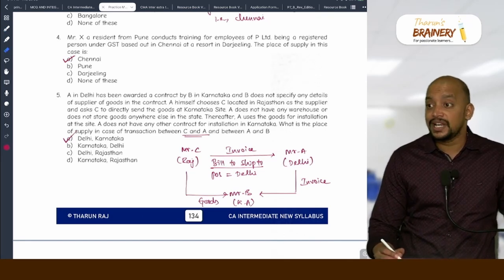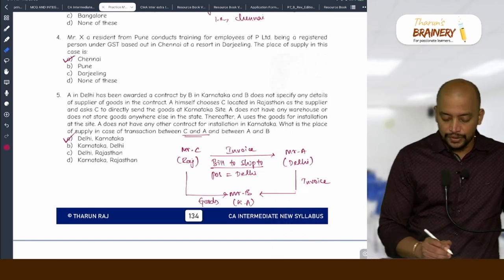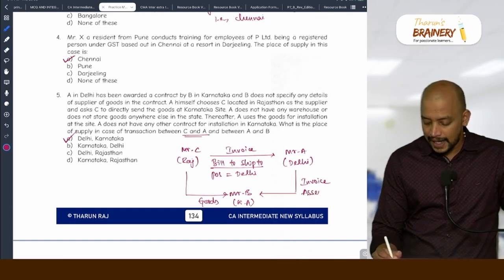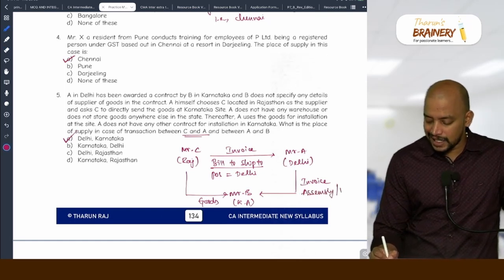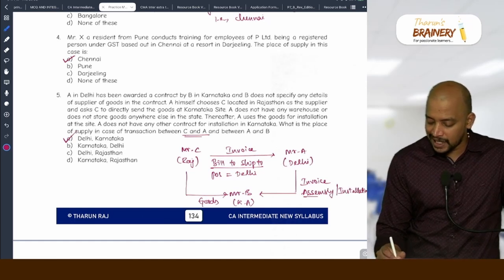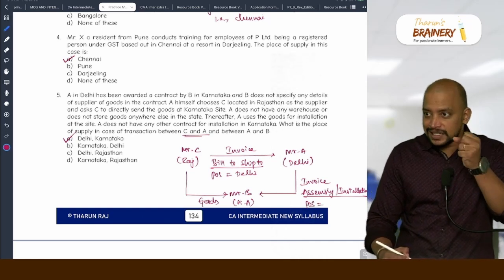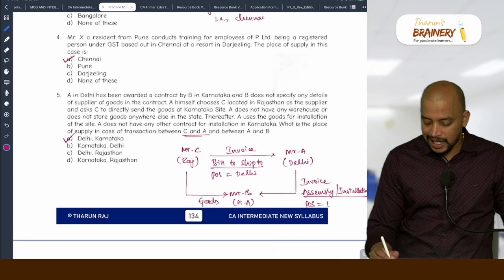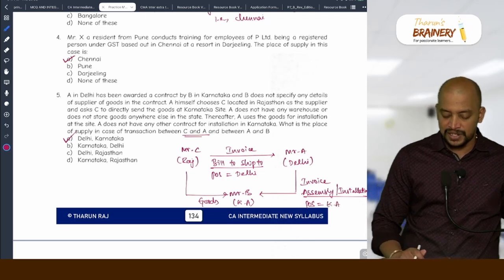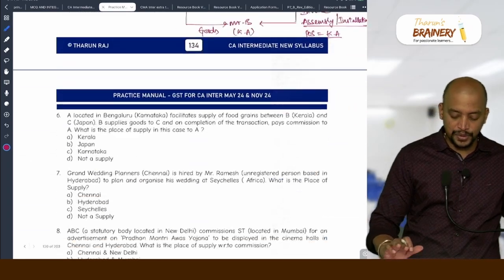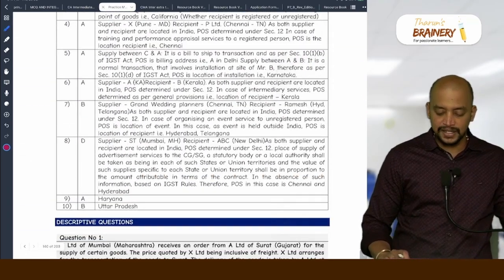Situation: assembly or installation. So therefore, the place of supply will be taken as the location of installation. What is the location of installation? That is at B's place where it is installed. So Karnataka will be taken as the place of supply. So that's where Delhi and Karnataka, option A. That's the answer for 5.